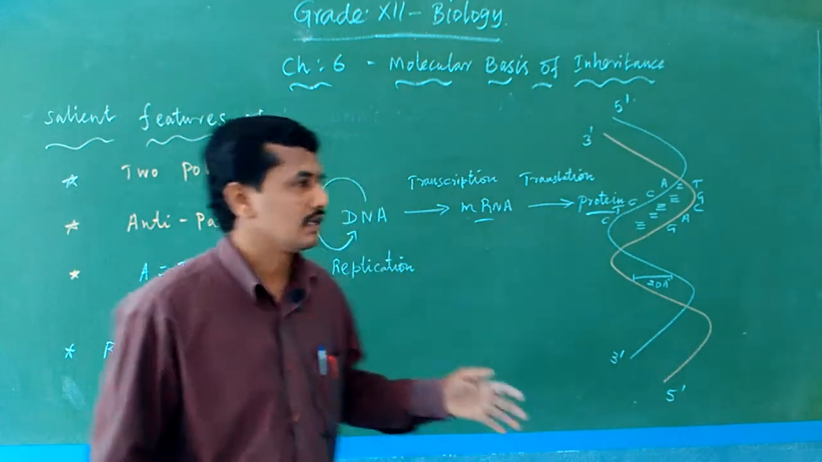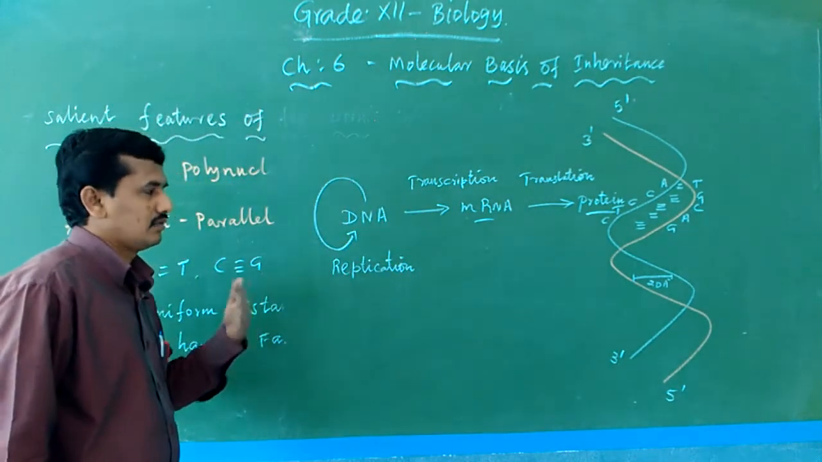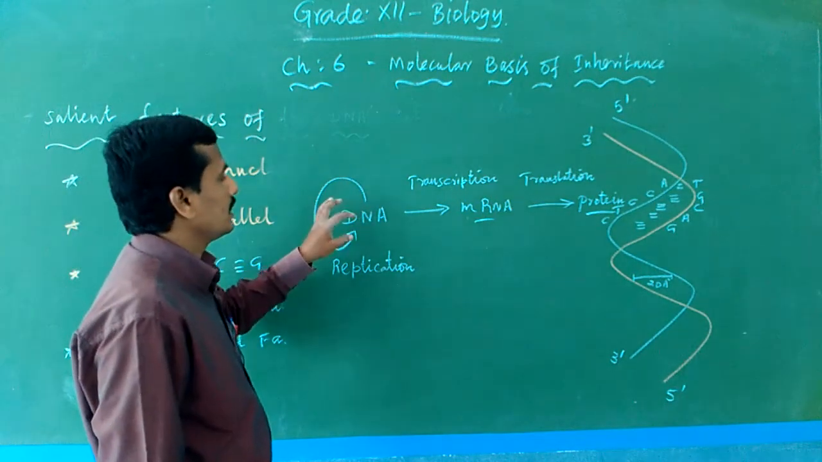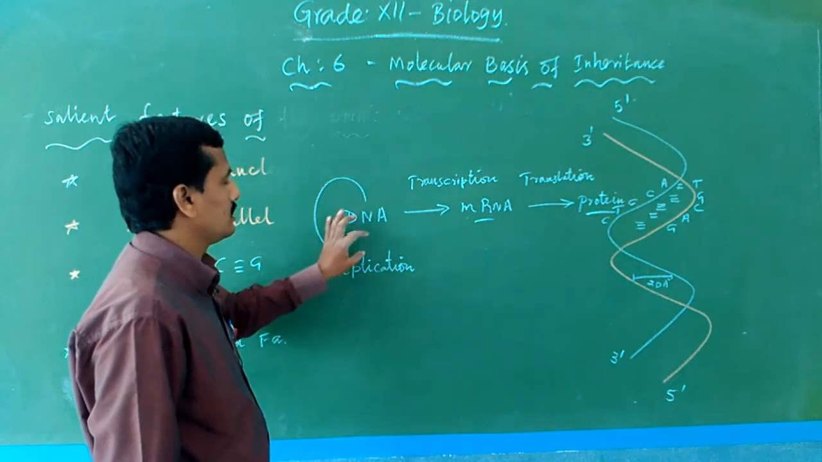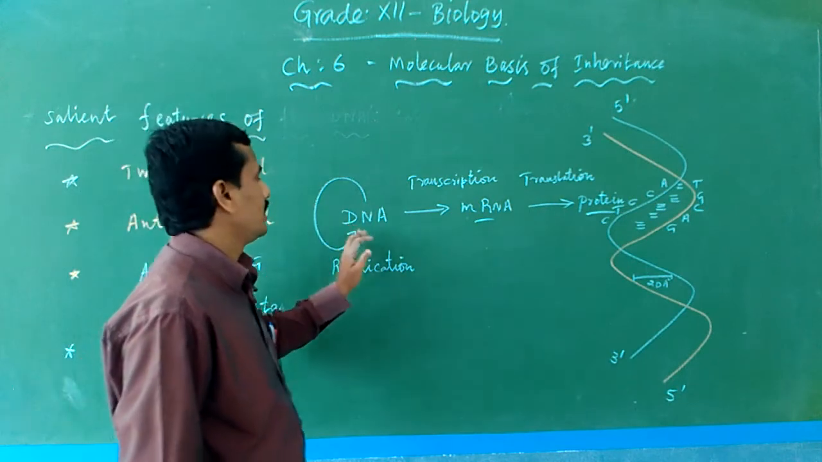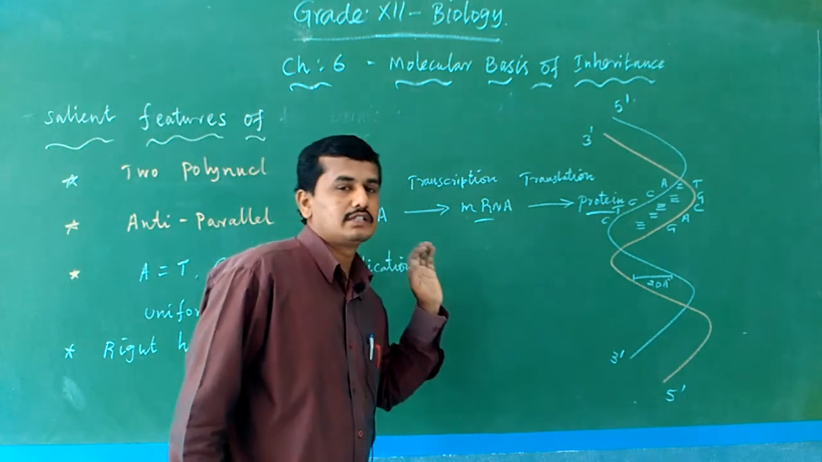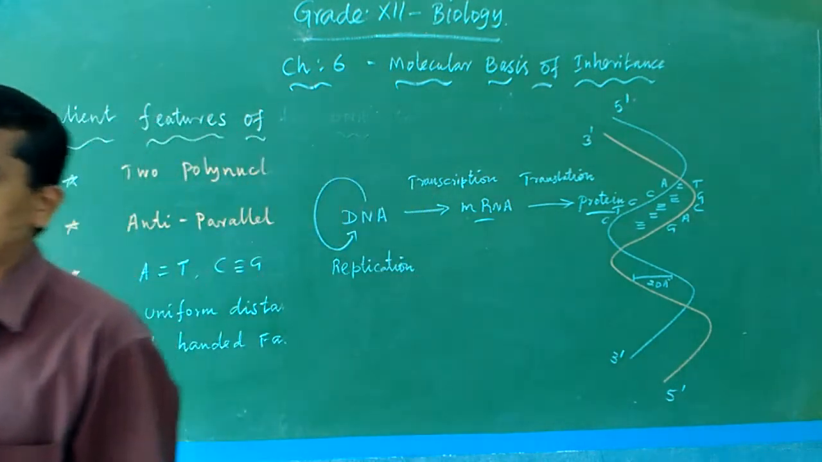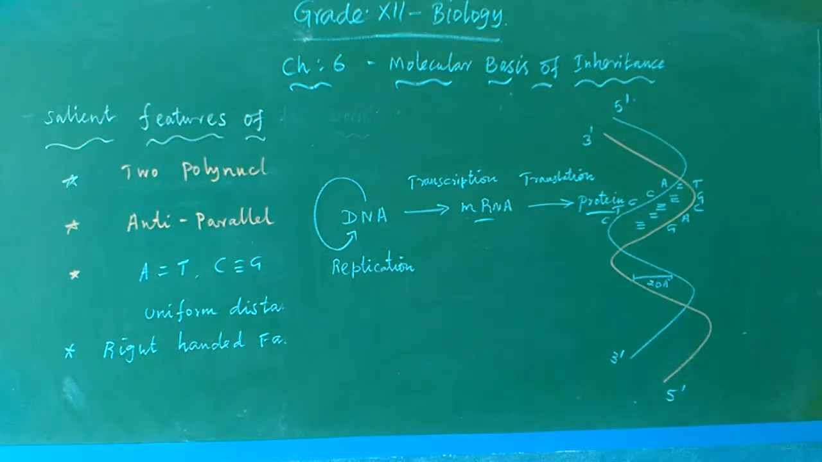Okay, that is the central dogma, formulated by Watson and Crick. DNA forms DNA in the replication process. DNA forms mRNA in the transcription process. mRNA forms protein in the translation process. Okay, this is the normal central dogma and its features.